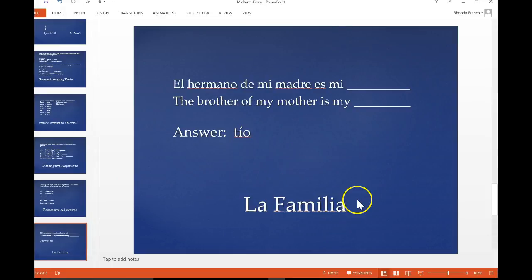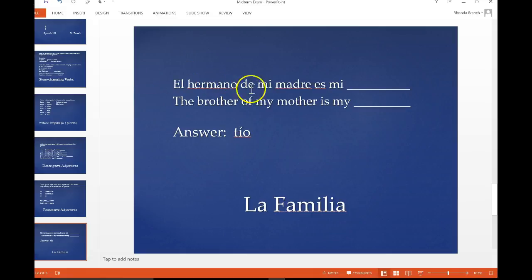Okay, now on the part with the family members, they are multiple choice. You will have to read, if you'll notice that they can mean of or from. In this sense, it actually means of. So there are no apostrophes in Spanish. So you can't say my mother's brother. It will be the brother of my mother. Okay, so it makes it a little bit long. It looks lengthy. However, if you just place the English word where the Spanish word is, it will make sense.